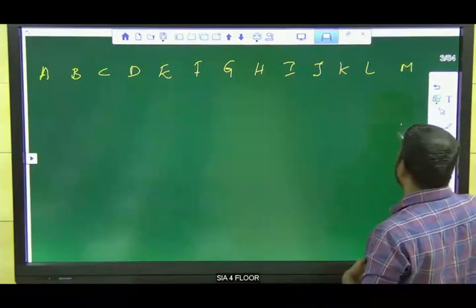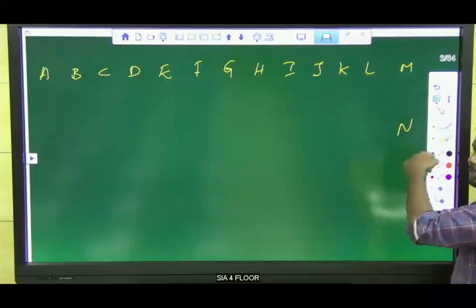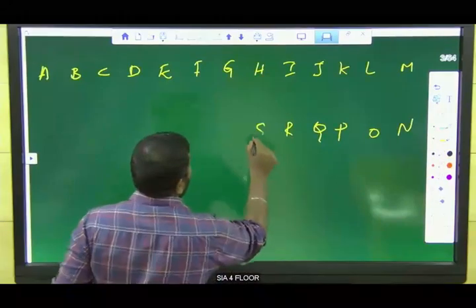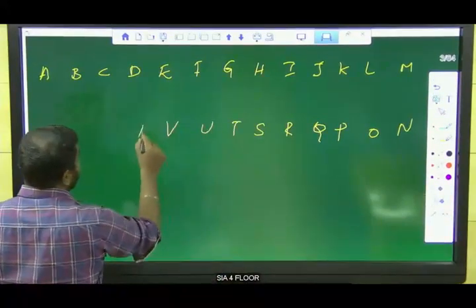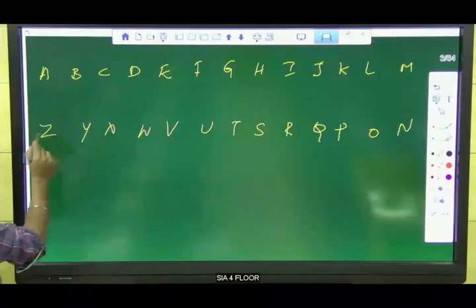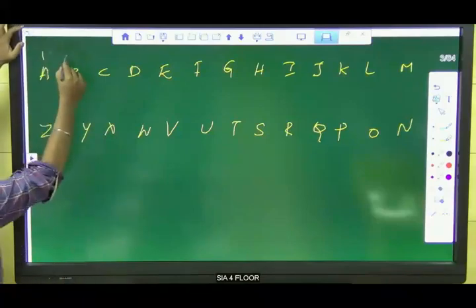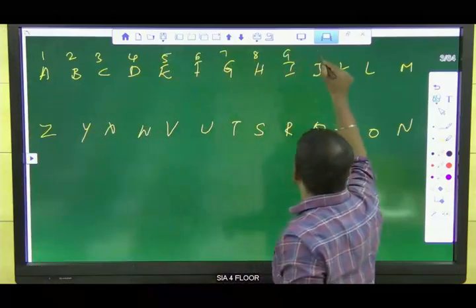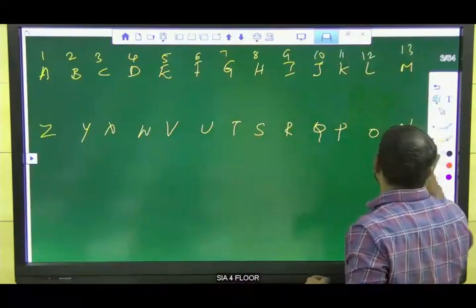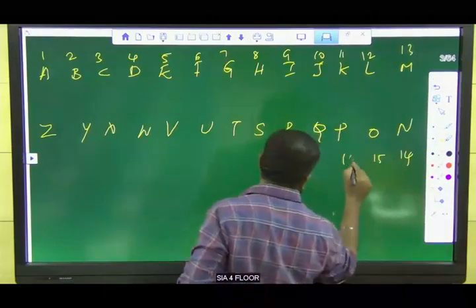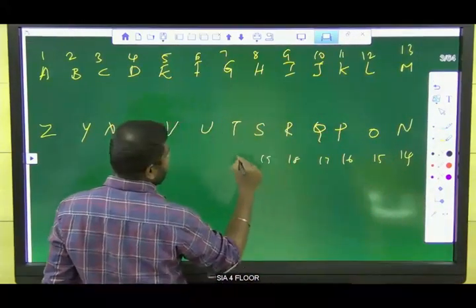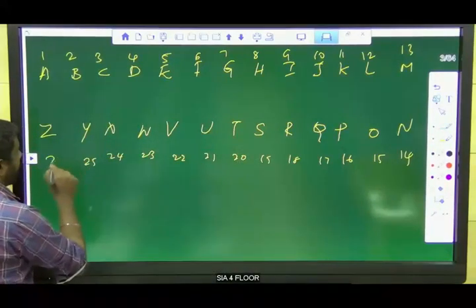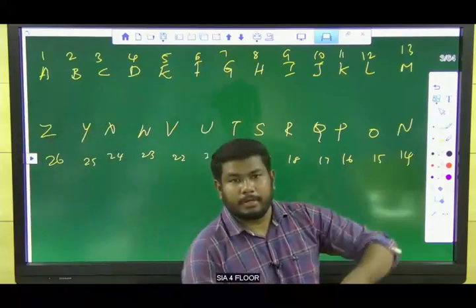The next 13 letters are in the reverse order. Then give the numbers for each letter.